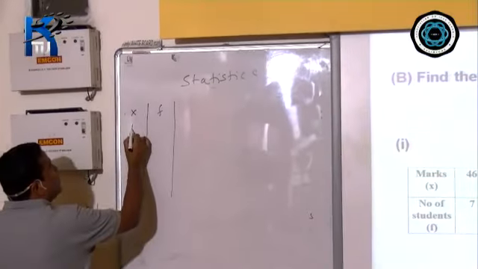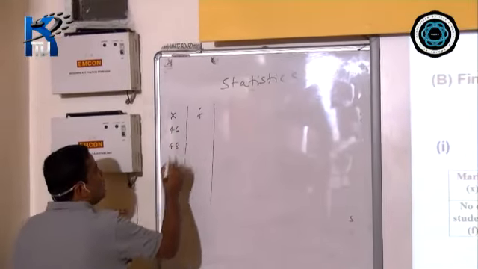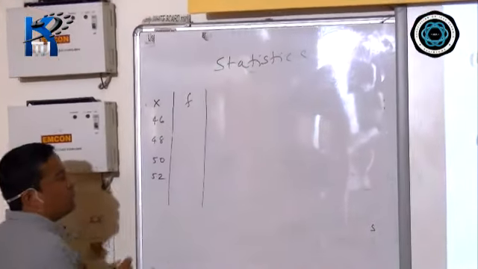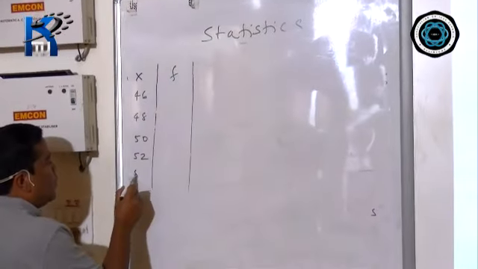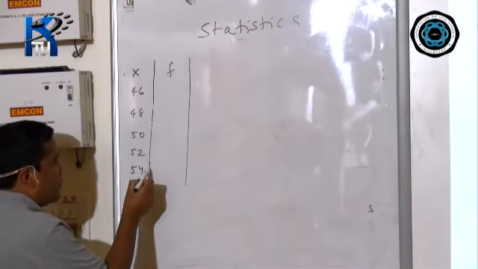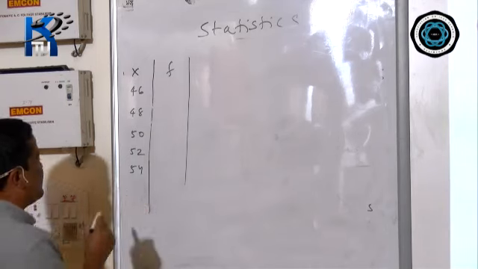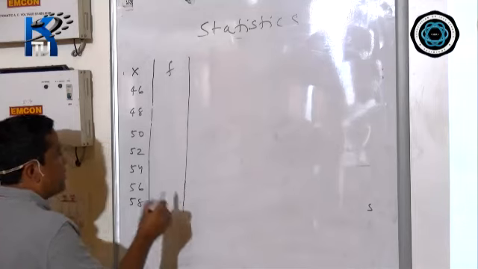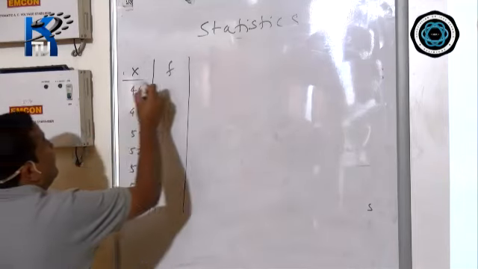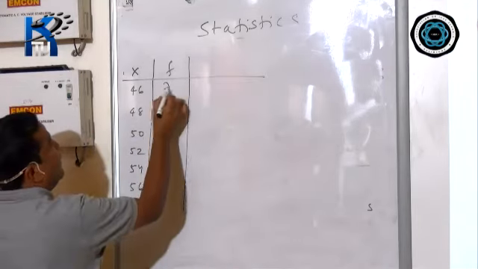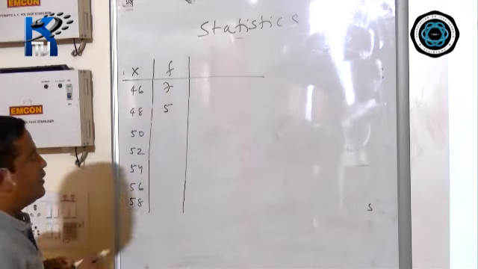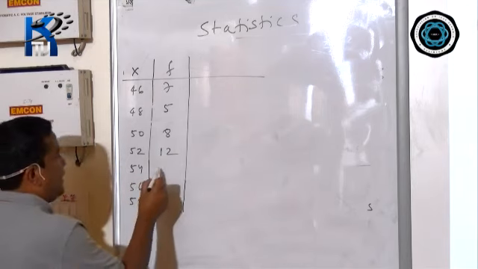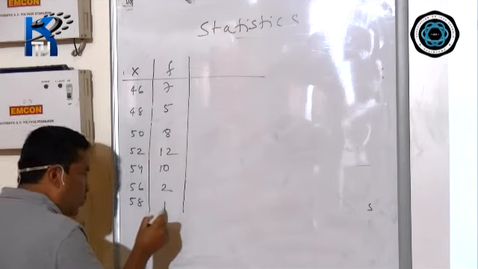X is 46, 48, 50, 52, 54, 56, 58. After that, frequency: 7, 5, 8, 12, 10, 2, 1.